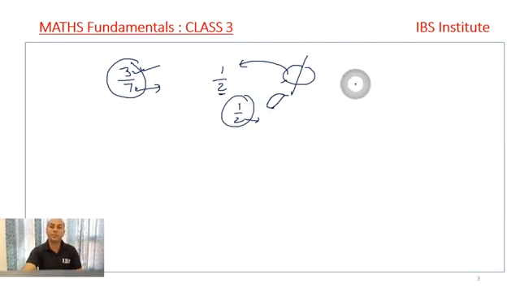Say this 1 by 3 is given. 1 by 3 means you make 3 parts of a certain thing and then take out only 1 part out of that. If it is written 2 by 5, it means make 5 parts of a certain thing, and then out of those 5 parts you have to take only 2 parts. If 7 by 13 is there, then out of 13 you have to consider only 7 parts. So that has to be followed in this way. This is the meaning of a fraction.